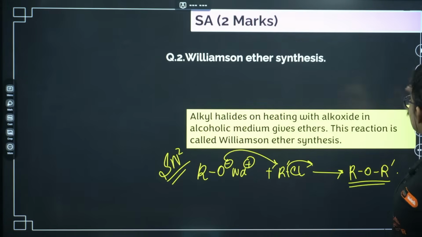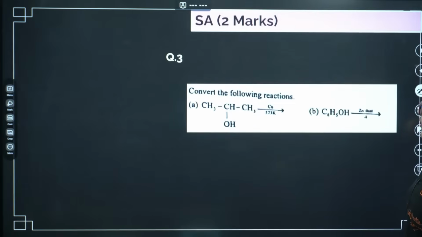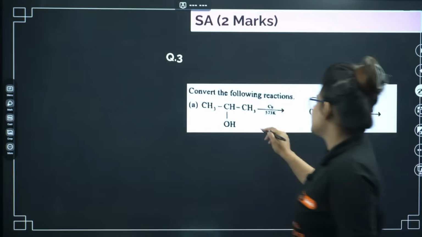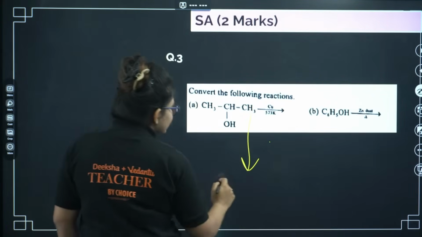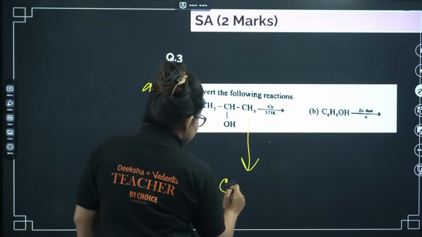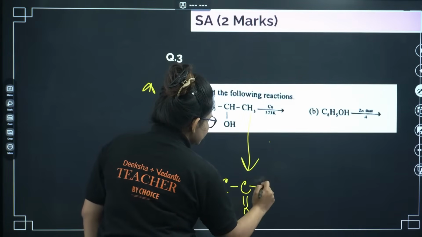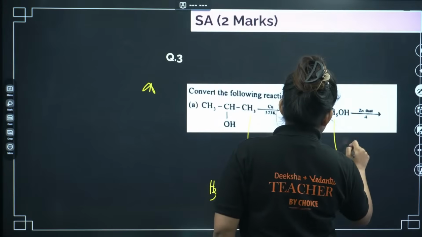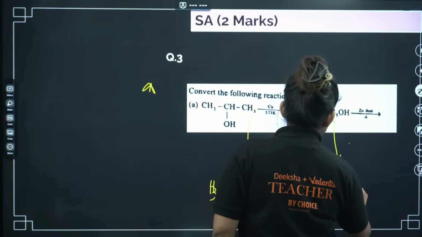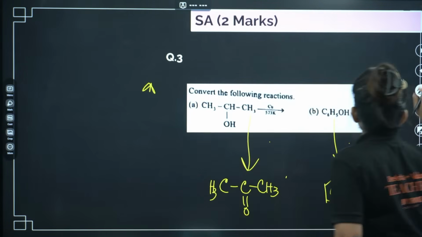Let's go ahead. For the first case, you can see it's a 2-degree alcohol. Very important question: a 2-degree alcohol will give you a ketone. Now for this case, it is a phenol. If you treat this with zinc dust, you will end up with a simple benzene ring.